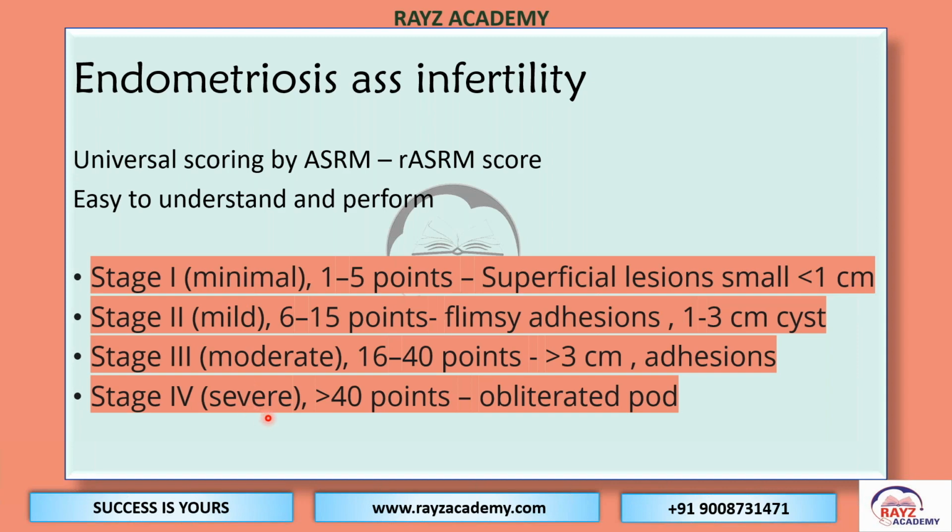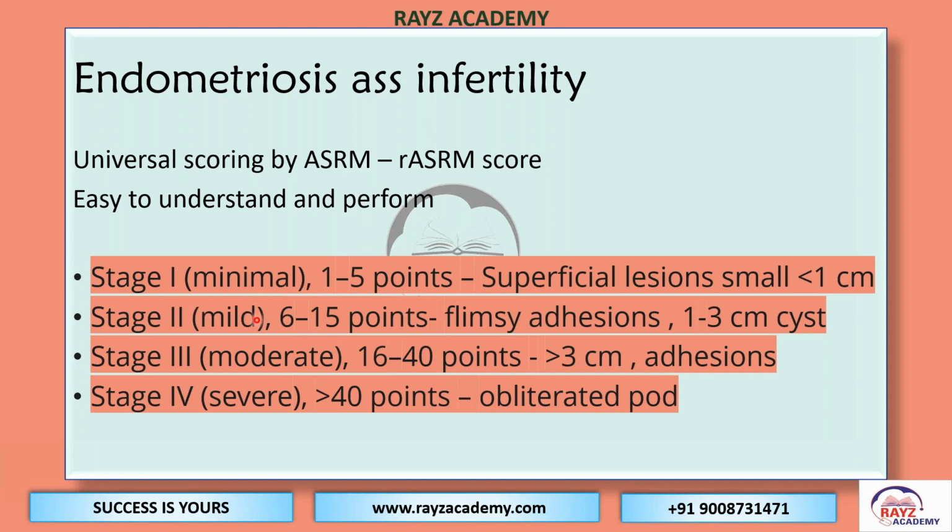And the American Fertility Society, AFS, suggests some scores for all these stages. If the score seen inside is 1 to 5 points, meaning there are superficial lesions or very small lesions less than 1 centimeter, we put it in stage 1.